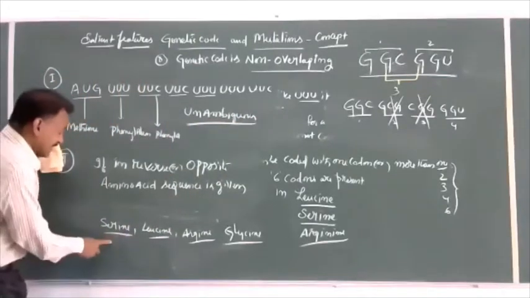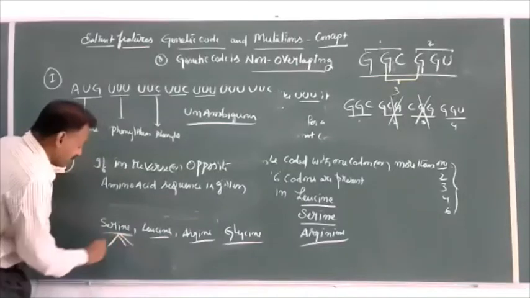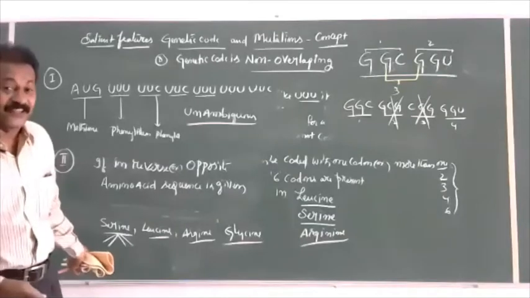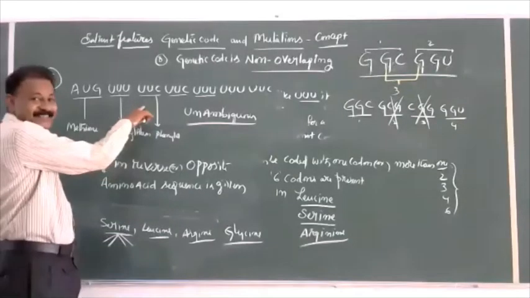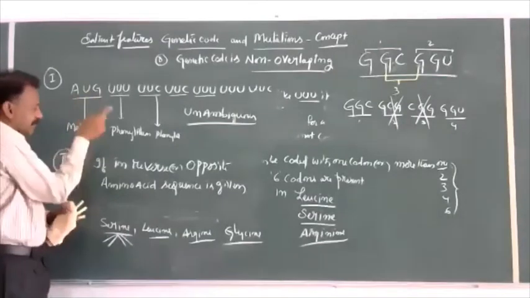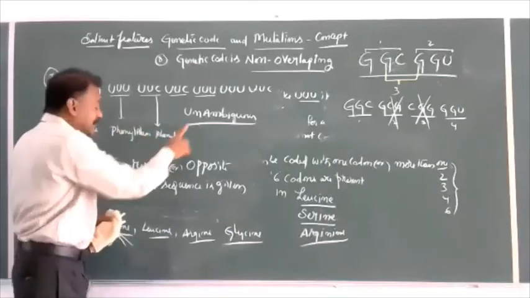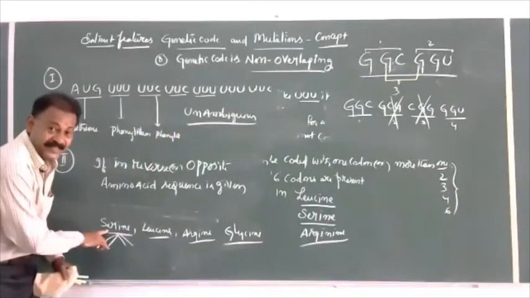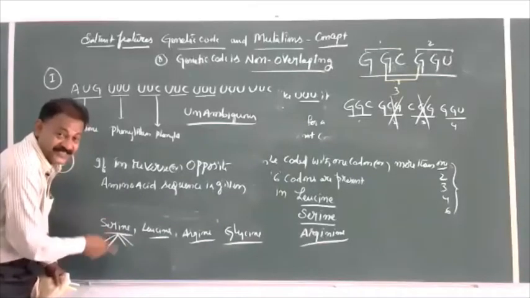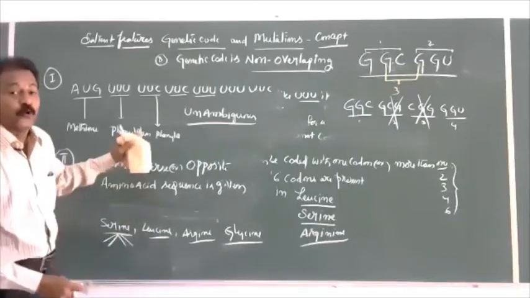But if we want to give the codons of an amino acid, it has 6 codons. It is difficult to identify the codons, not so simple like this. Each codon codes for one particular amino acid, which is called unambiguous, and every amino acid has more than one codon.